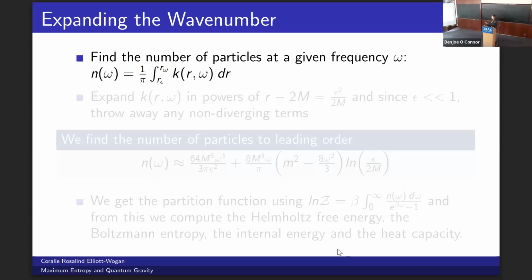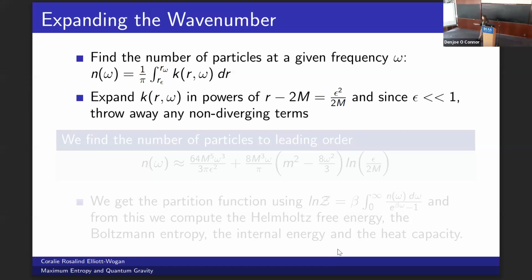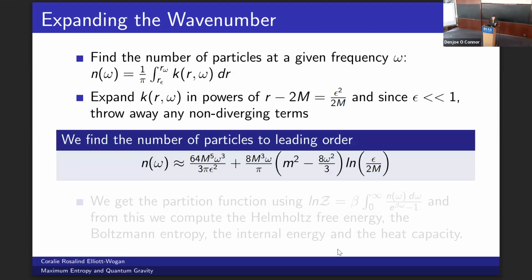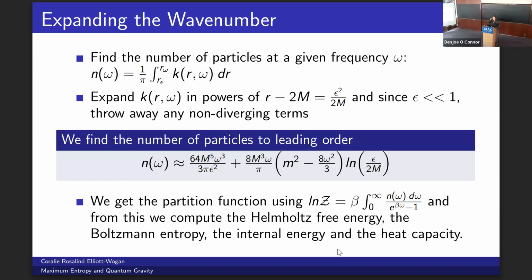So then we get the number of particles. Since ε is small, we expand in powers of the small distance ε²/2m from the horizon. This means we can discard any non-divergent terms. So these are terms not proportional to 1 over ε to the power of something, or terms not proportional to the logarithm of ε. This is what we get for the number of particles. And we're then able to compute the partition function and the thermodynamic quantities that we want. Full derivations of the expressions I used on this slide are outlined in my report. Anyone that isn't convinced, which would be totally fair.